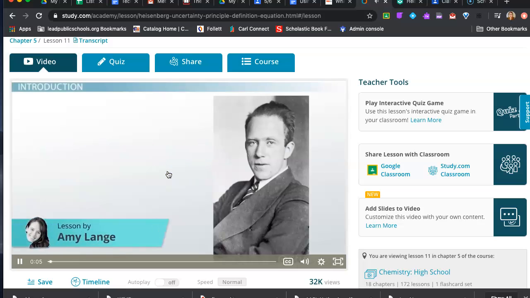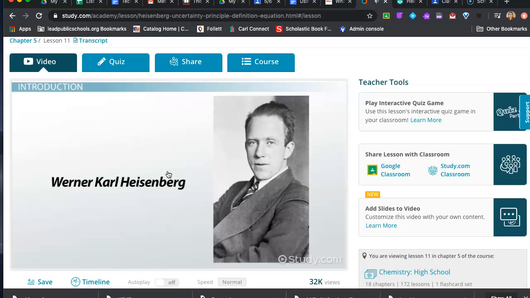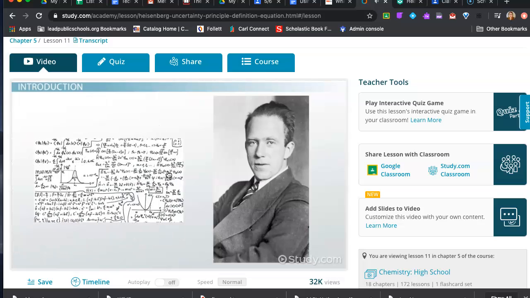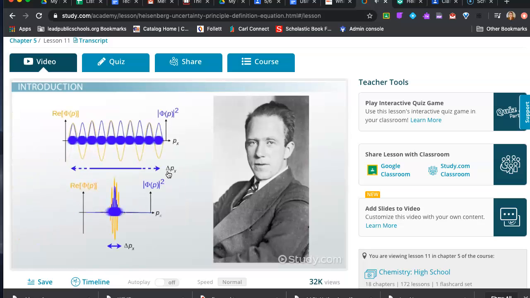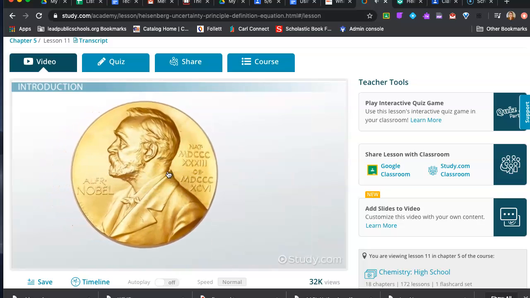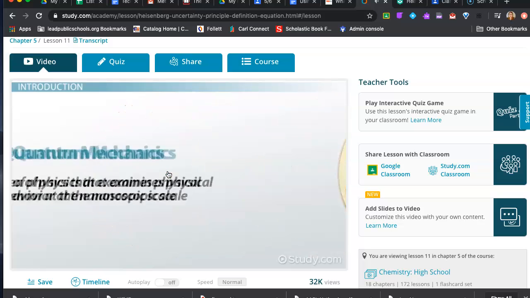At the young age of 26, a German physicist named Werner Karl Heisenberg published a landmark paper describing his theory of the uncertainty principle. Based on this work, in addition to the earlier theories that laid the groundwork of quantum mechanics, Heisenberg was awarded the Nobel Prize in Physics in 1932. To understand why this work was deserving of the Nobel Prize, let's dive in a little deeper.